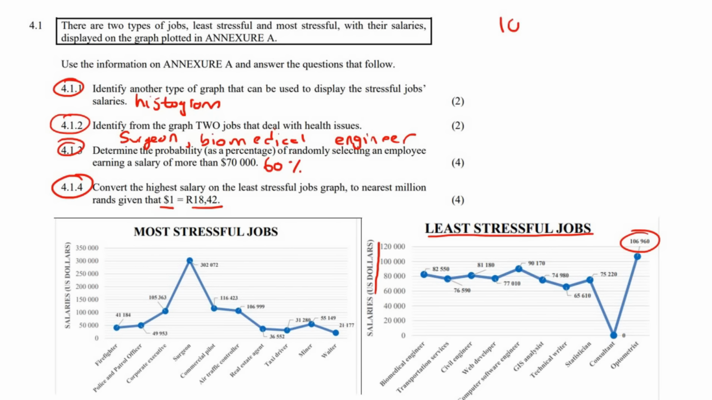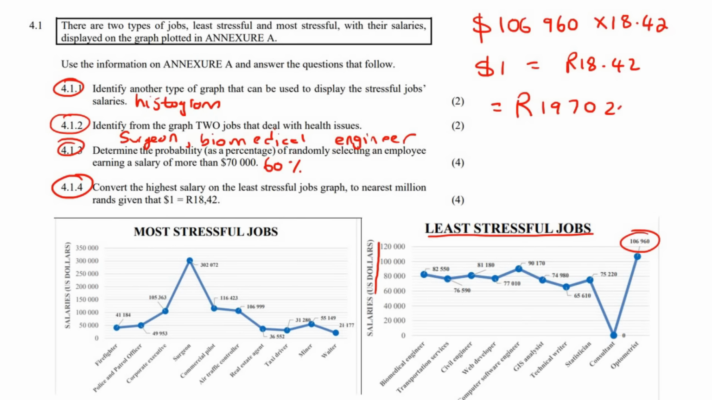So $106,960. They want us to convert that to Rand. Now we know that $1 is 18 Rand 42. So all we're going to do is just multiply this by 18.42. Okay, and that's going to give us, sure, it's quite a nice salary per year, 1970203.20, but now they've asked for the nearest million. So is that going to go to what? This is 1.9 million. So that's very close to 2 million. So we will round that off to 2 million.